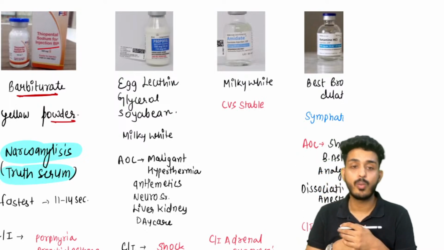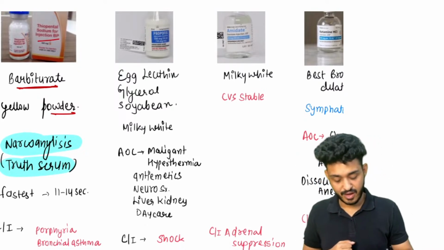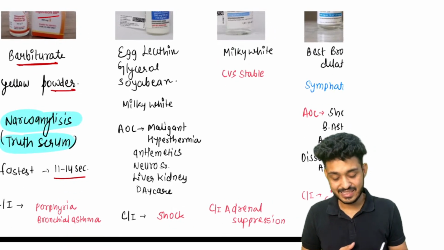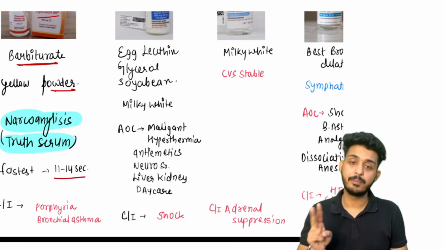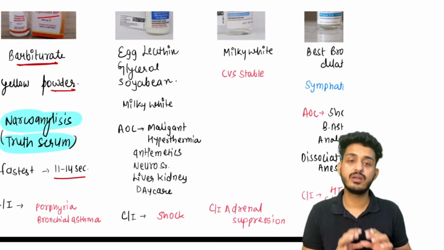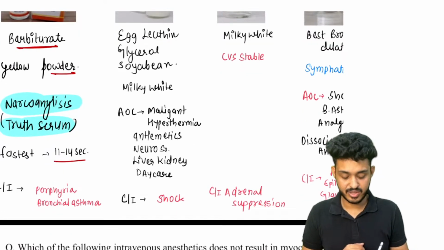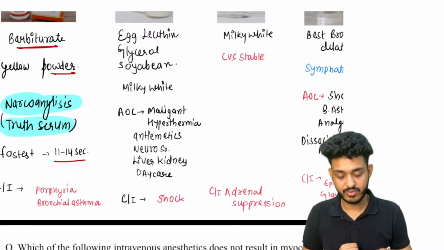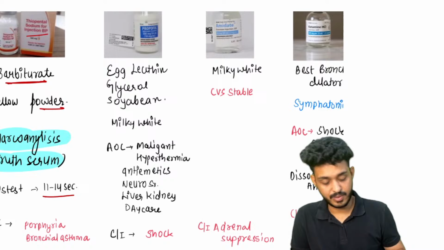We can also use scopolamine, right? That is the fastest one. The time is 11 to 14 seconds, and it is contraindicated at two places. Important: agent of choice and contraindication. These red points that I have written are being asked in your examination. It is contraindicated in porphyria and bronchial asthma, right?